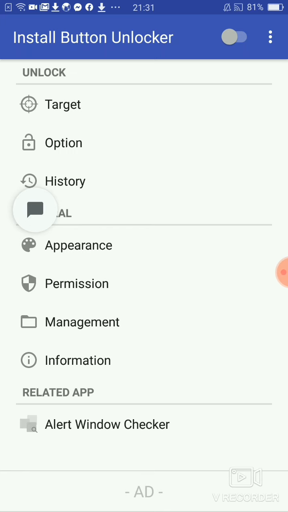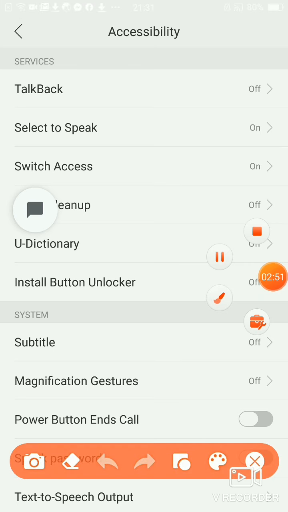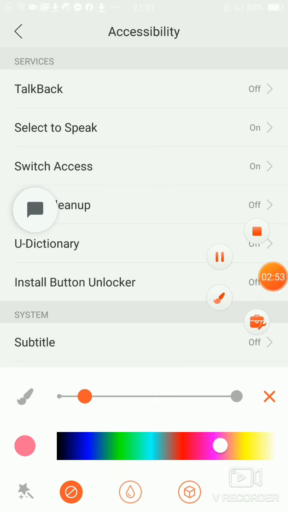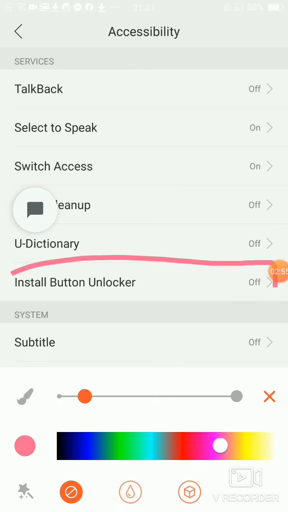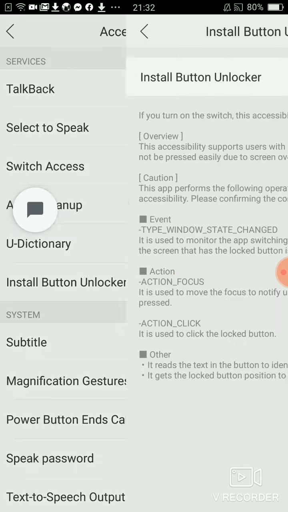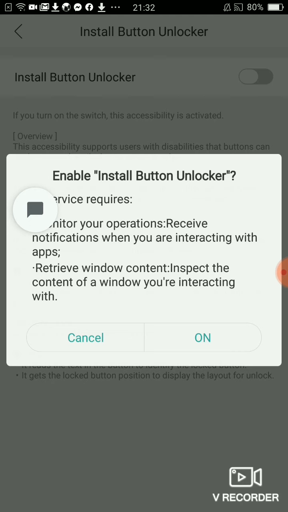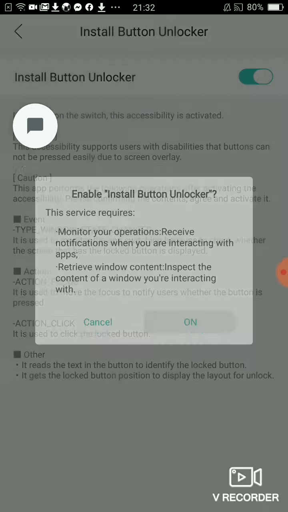The app told us to turn on Install Button Unlocker. Yes, we turn it on. Then we go to the Install Button Unlocker here. Okay, here we can go. Install Button Unlocker. Then we turn on the Install Button Unlocker. Okay, there are two options. One is cancel and one is on. We tap on the on. Okay,